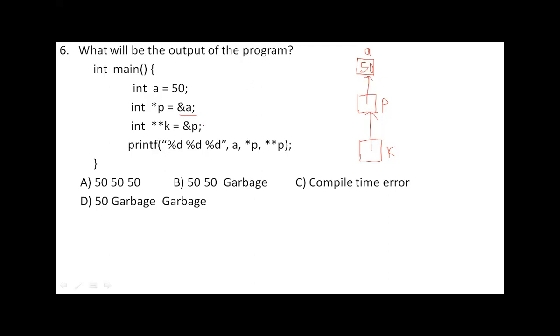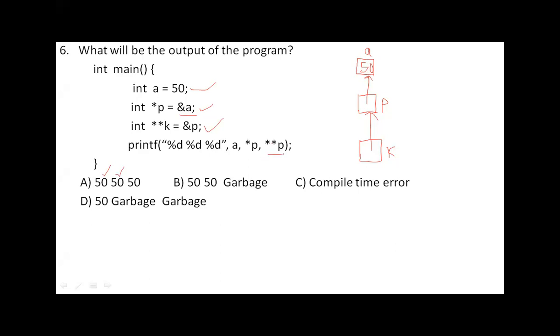Now, there is no syntax error in these three. All these three are correct. When it comes to printing percentage d of A, the value in this box will be printed. 50 will be printed. Then star P: star P indicates the value present in the location pointed by P. P is pointing to this location, and what is the value present in this location? 50. So star P, the value at the address pointed by P, will print 50. You can say the second 50 is printed.